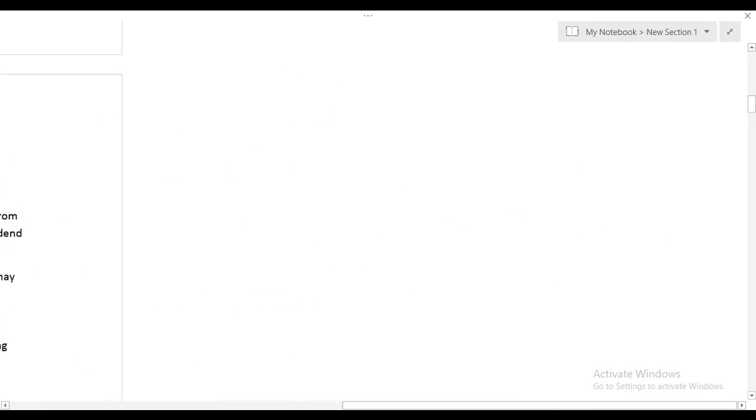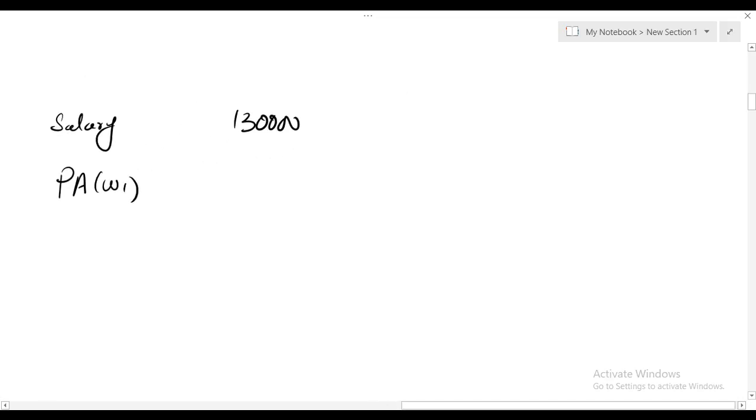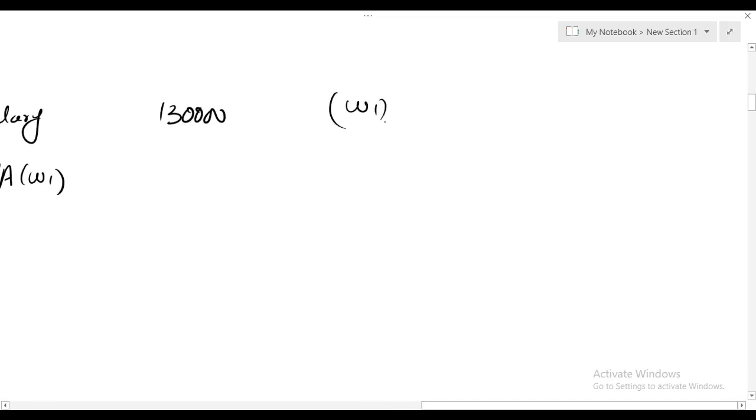So we have salary, which is non-saving income. Salary is 1,30,000. We need to check how much personal allowance is available. Normally the limit of personal allowance is 12,500, but this starts reducing when your adjusted net income is more than 1 lakh.